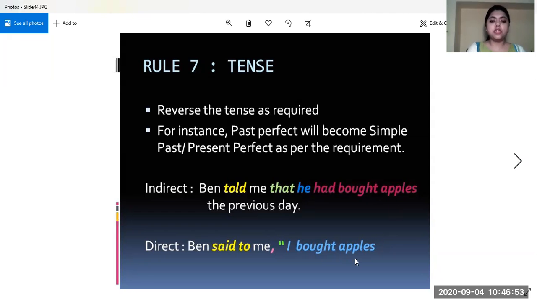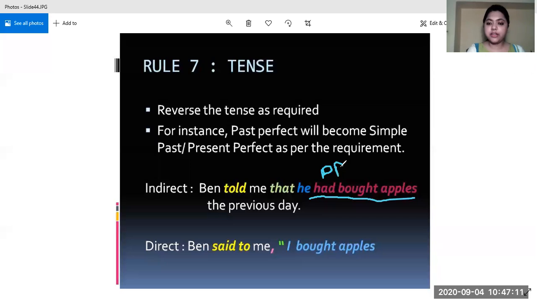So here in this case, look at the example. Ben told me that he had bought apples. Now had is past, and the past tense with the V3 form of verb gives us past perfect tense. So past perfect tense will either change into simple past or present perfect. Here we will not change it into present perfect. Why? Because the previous day is a distant past.